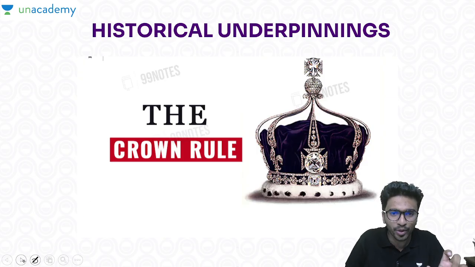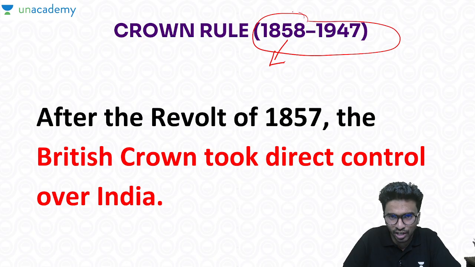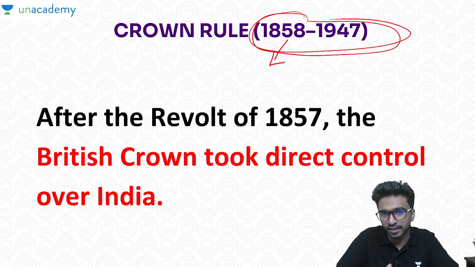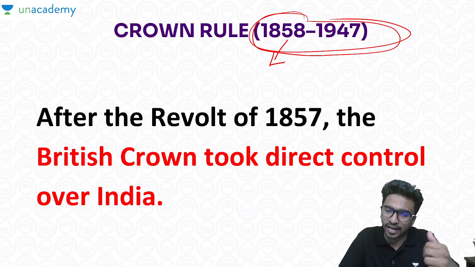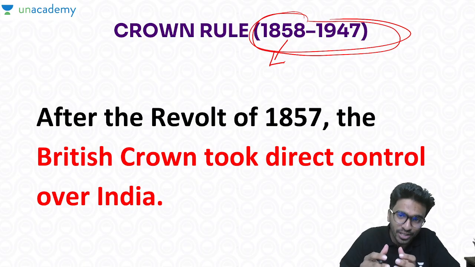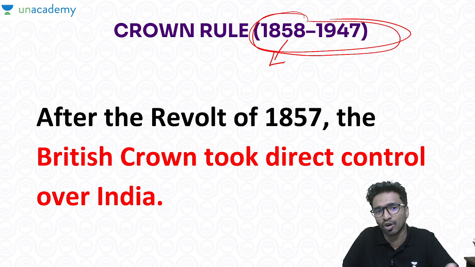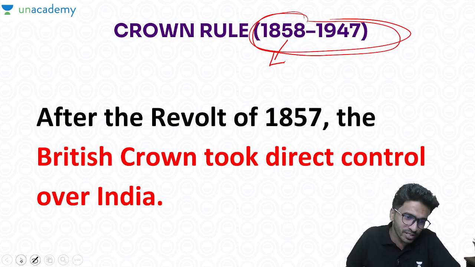We basically term that particular time from 1858 to 1947. So the importance of the starting of this period of crown rule, that is 1858, can be traced back to the revolt of 1857, which actually spread across India, and that convinced the British government that direct control should be handed over to the British crown. So that was the change which happened.